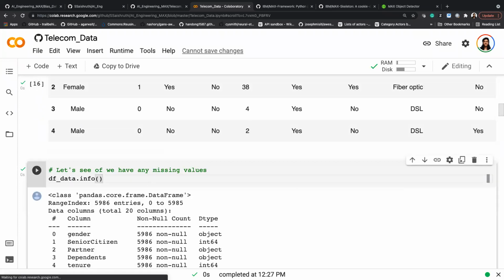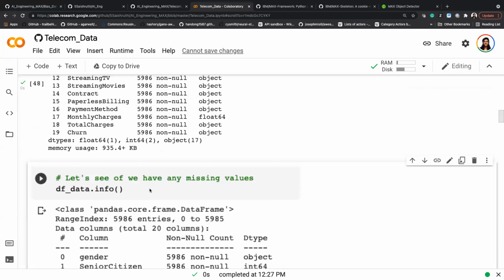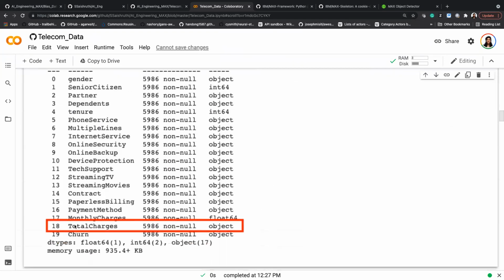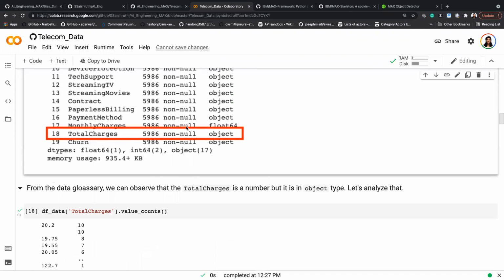Now we are going to see if there is any missing value in the data. I have highlighted a feature here, total charge, right? When I display the information, I have my data glossary with me, and using the data glossary, I'm trying to see if all the data types are proper or if there is any missing value.